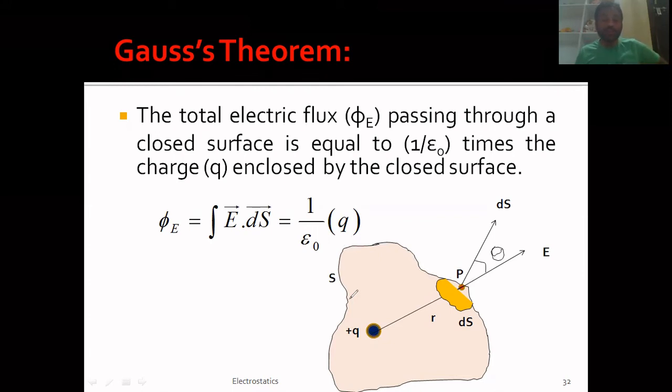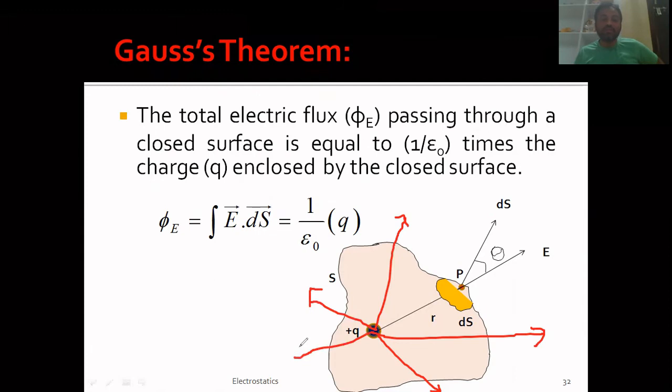Please try to understand, it's not a two-dimensional body, it's a three-dimensional body. So this charge is present inside a closed surface, inside a three-dimensional body. Since it is a positive charge, all the electric lines of forces will be coming out of that closed surface from all the directions, like this, right?